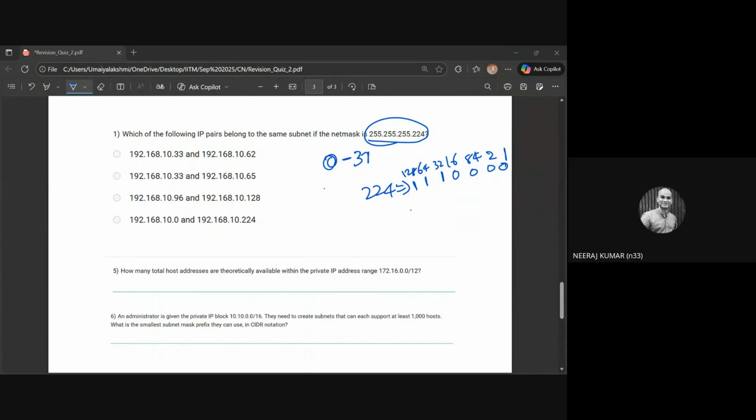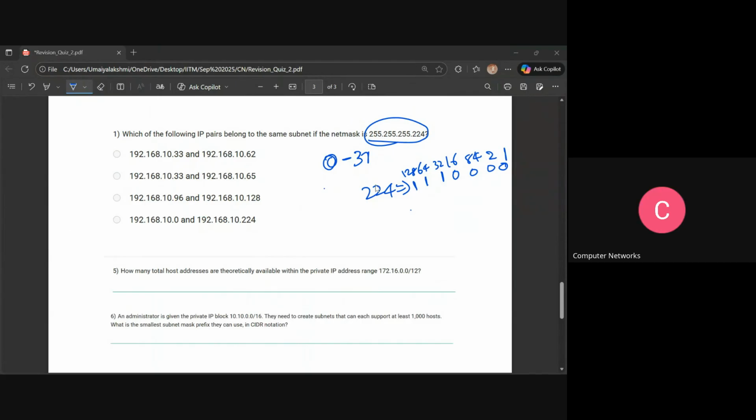Understood. Then we have to match that two IPs belong to the same group. If there were 6 bits left, we'd make groups of 64. Yes. Here we are checking 0 to 31 is the first subnet and 32 to 63 is the second, and based on that we are grouping all the things together. So that's why the answer is option A. Is it clear? Yeah. Okay, great.